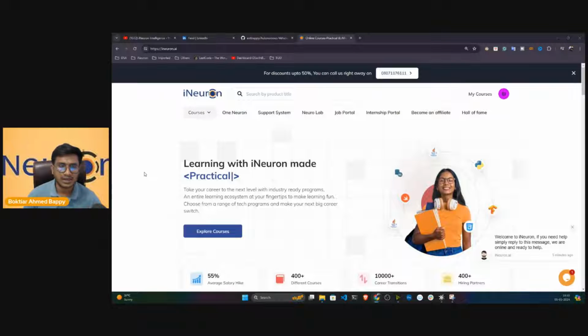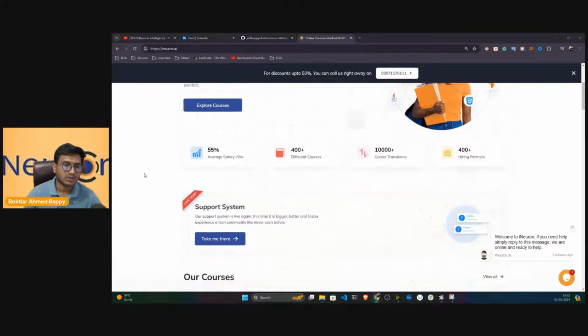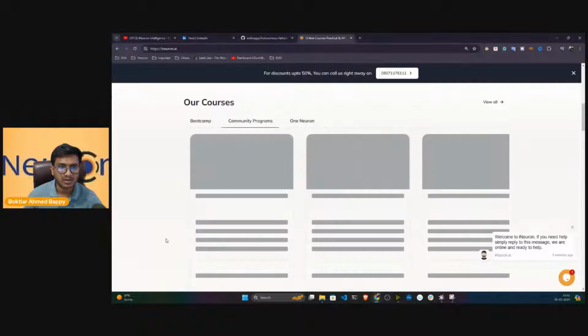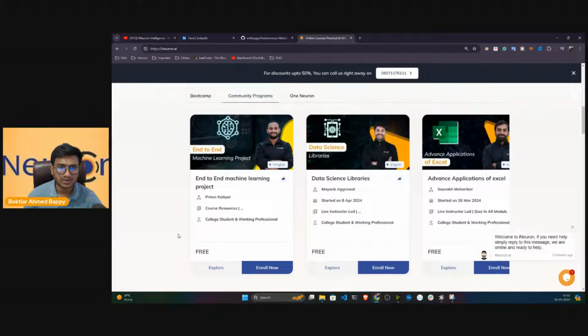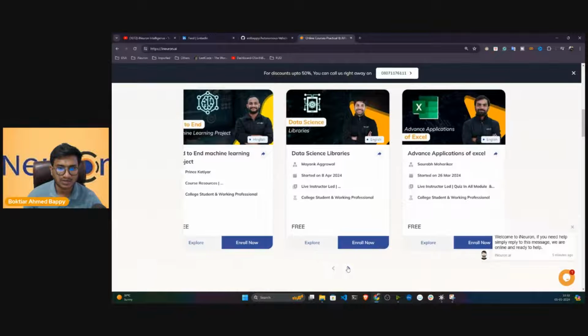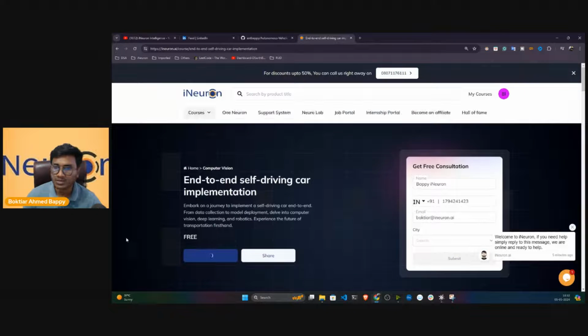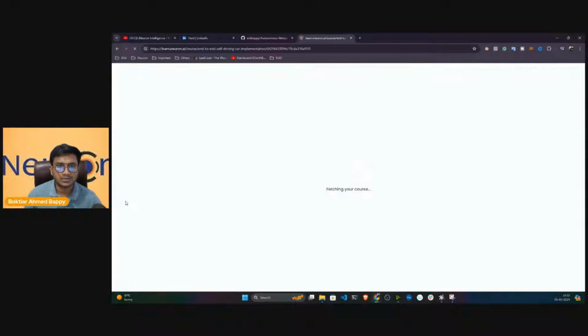Yesterday I created one GitHub repository, and there I'm going to update all the code. If you want to get this link, you can come here in the community program. Here you will see my course called end-to-end self-driving car implementation. Make sure you are logged in with your account and enrolled in this course. I already enrolled, so I'll just go to the dashboard.